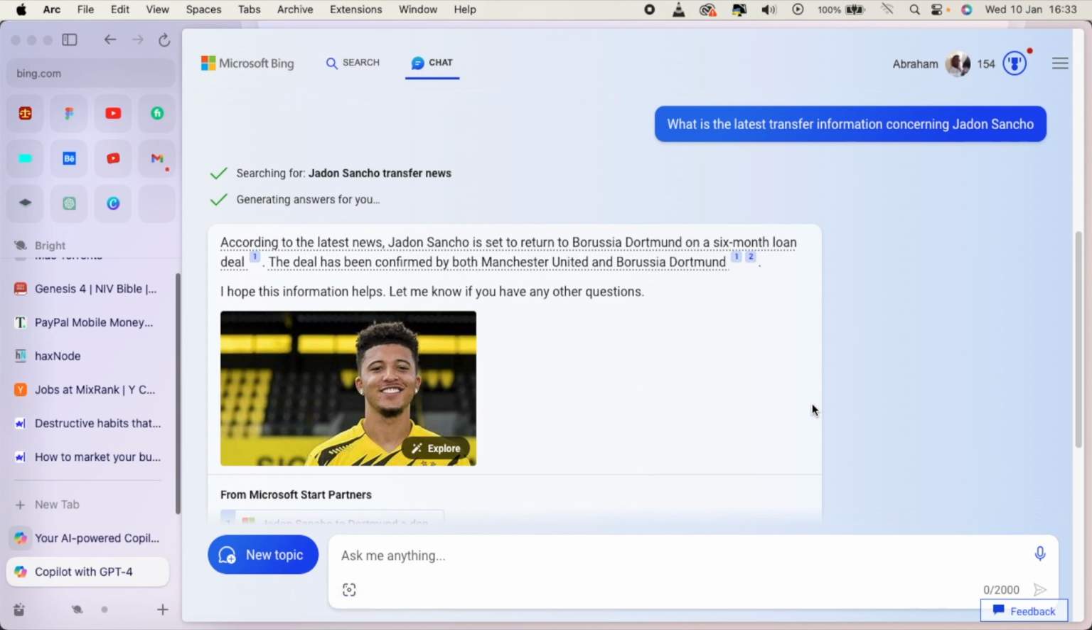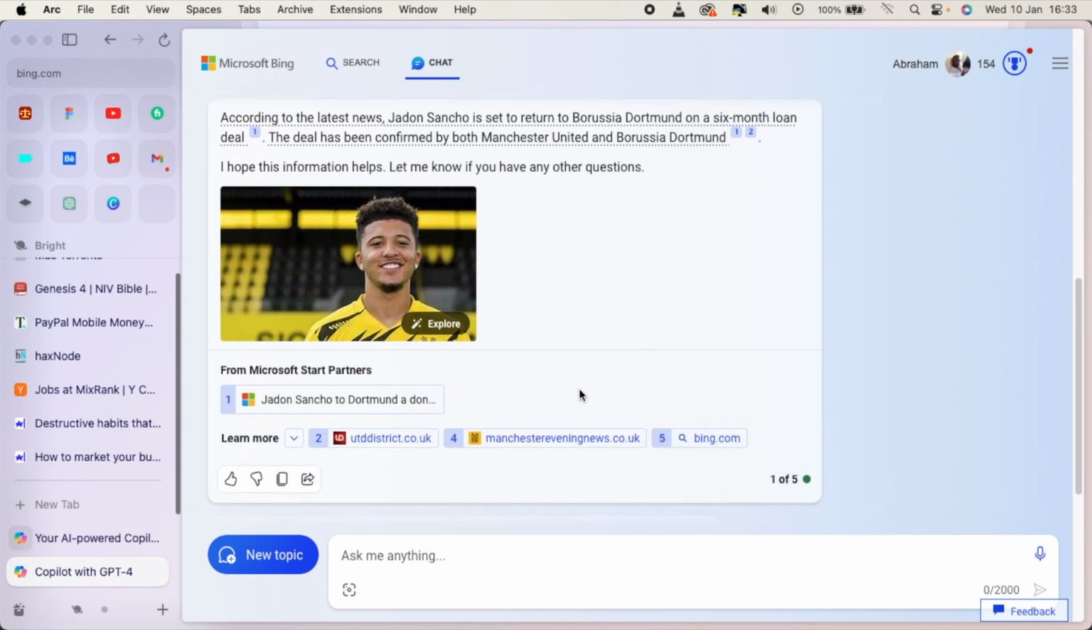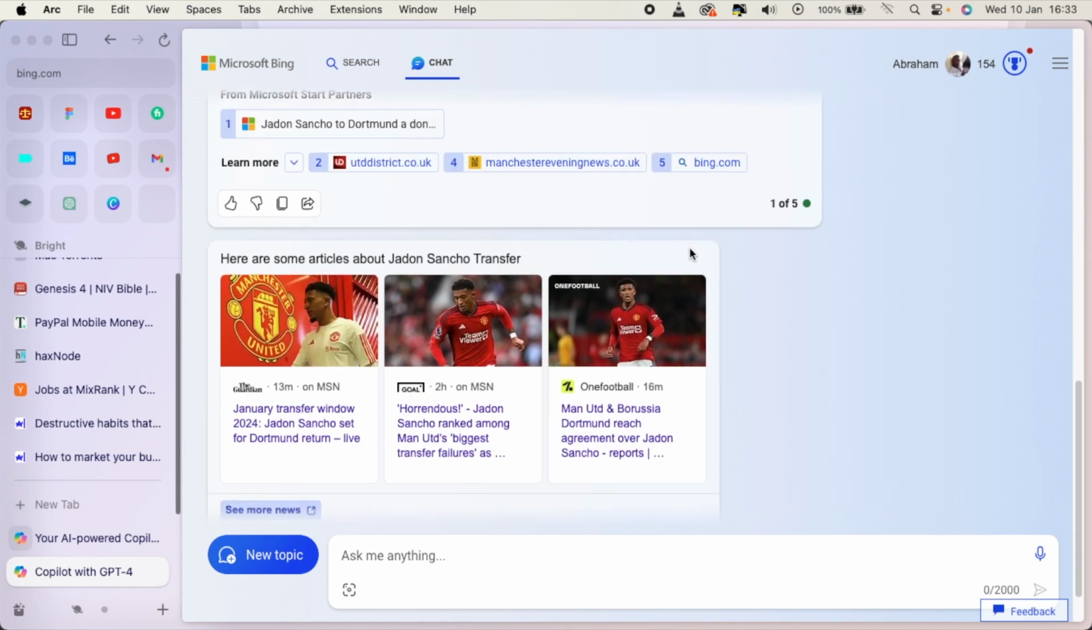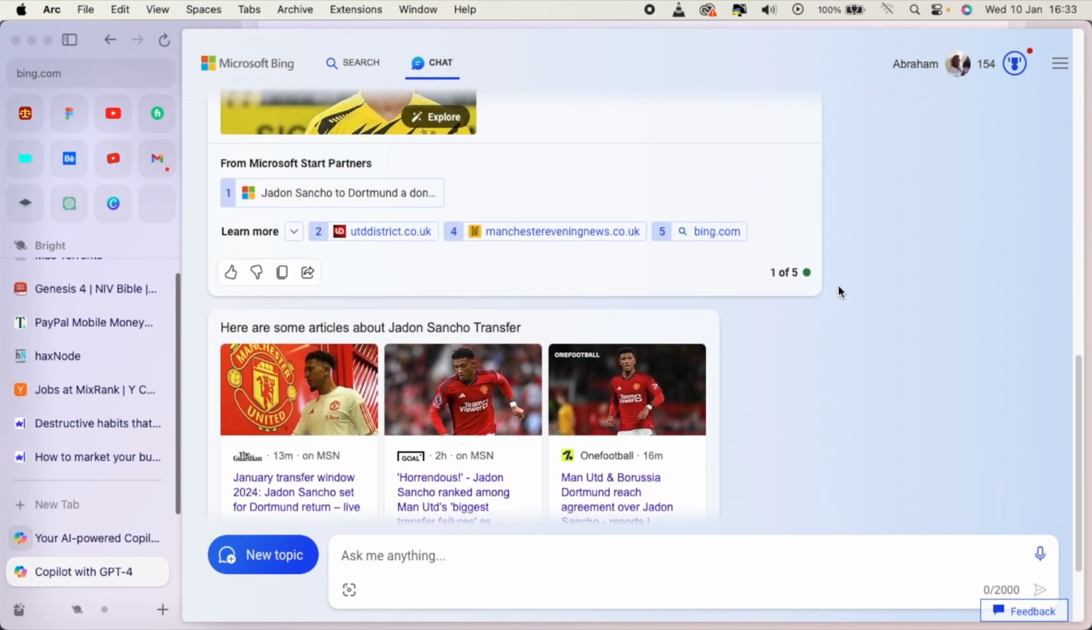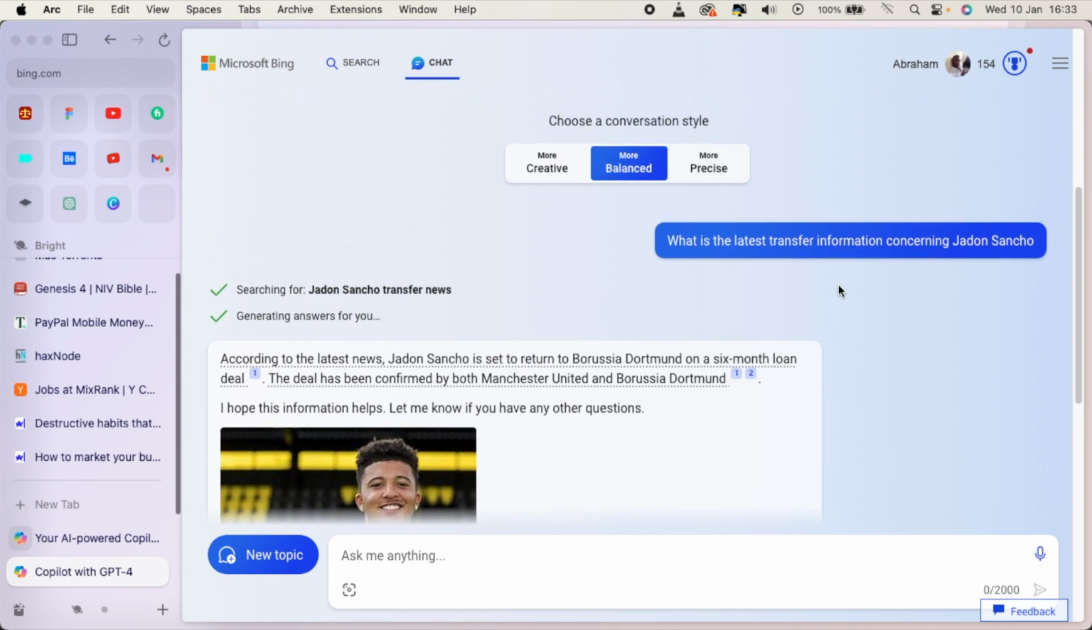As you can see, it's also able to even provide for you images. You can see, according to the latest news, Jadon Sancho is set to return to Borussia Dortmund on a 6-month loan deal. The deal has been confirmed by both Manchester and Borussia, which is true. If you are a football fan, you can know this is true, he is returning. So it also provides you links to other sources that you can find the same news. As you can see, here are some articles about the Jadon Sancho transfer. So that is a proof that this AI uses GPT-4, as GPT-4 is able to access real-time data.